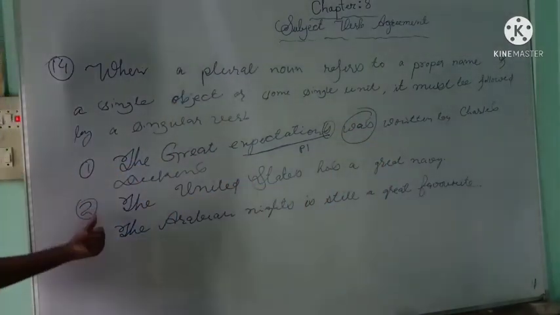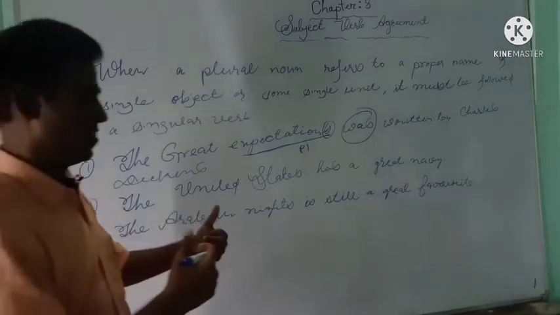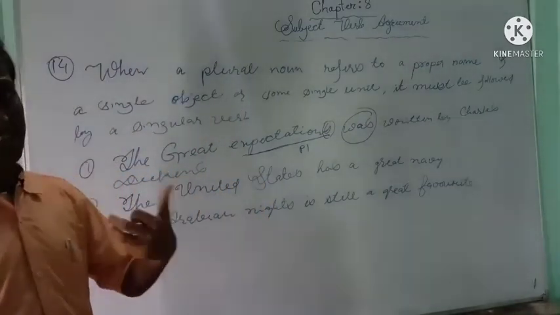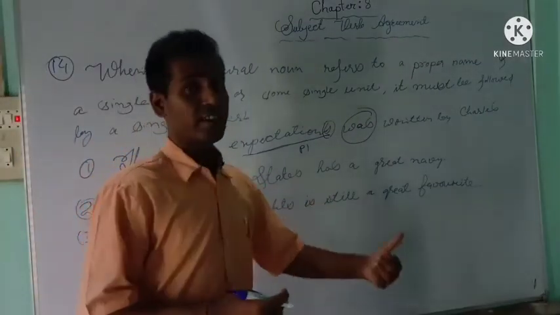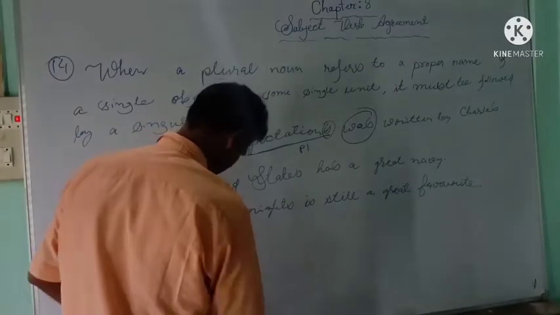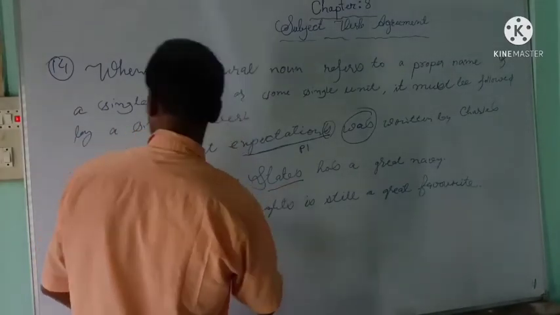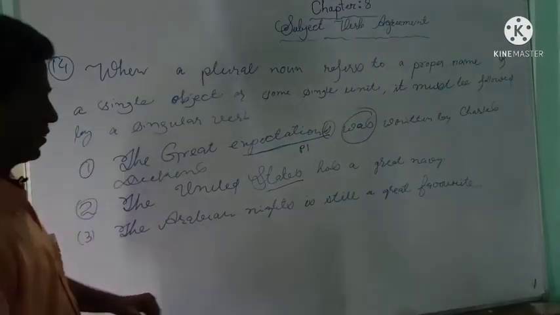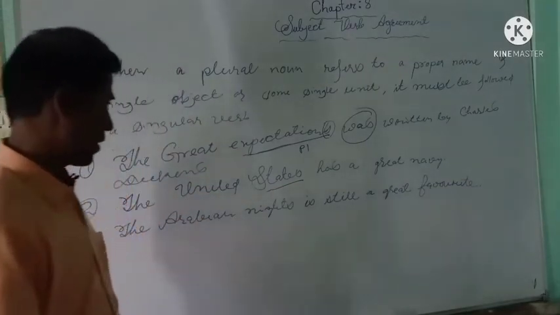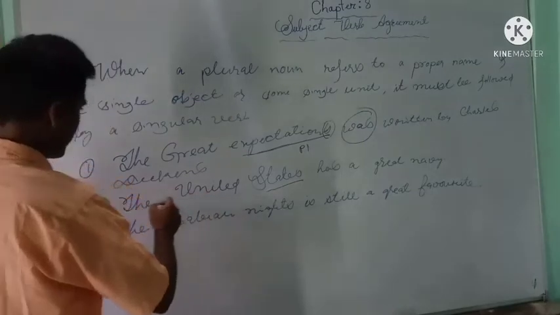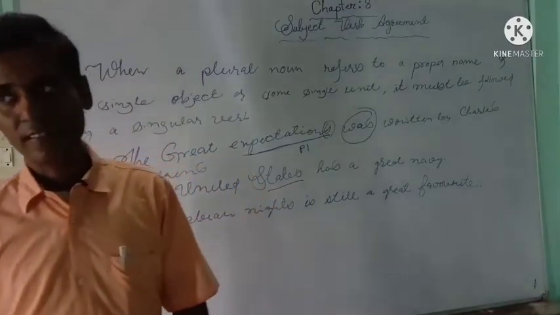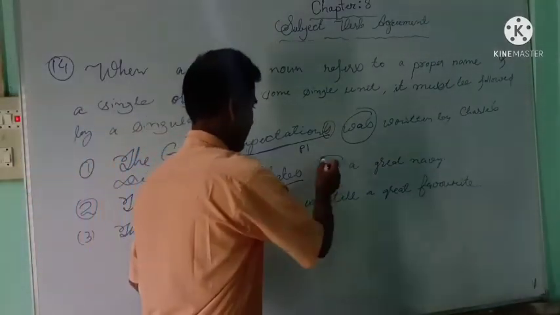Now, if you observe the second sentence, the United States has a great navy. Here the United States, the states is plural in form, but the United States is the name of one nation, and since it is the name of one nation, it is singular and agrees with a singular verb, that is has.